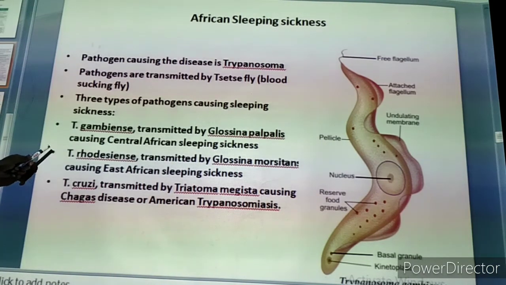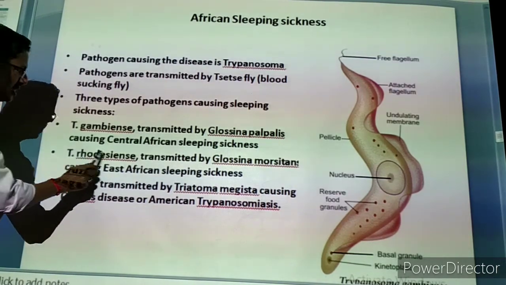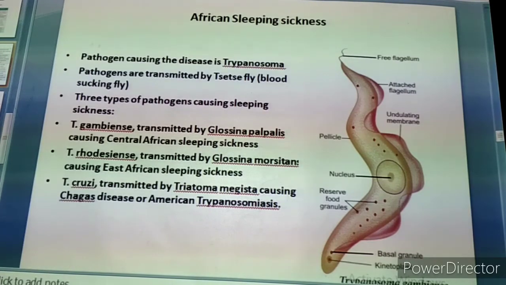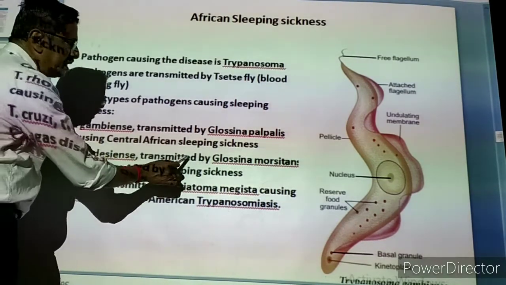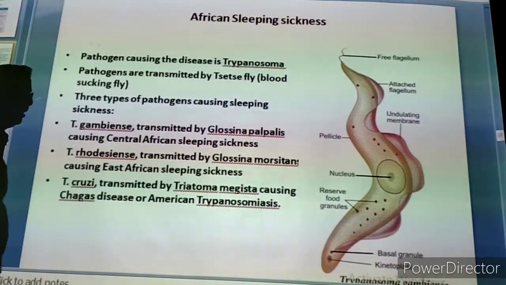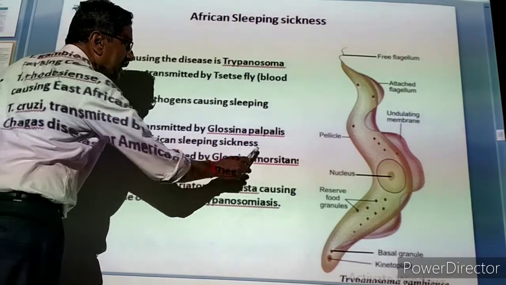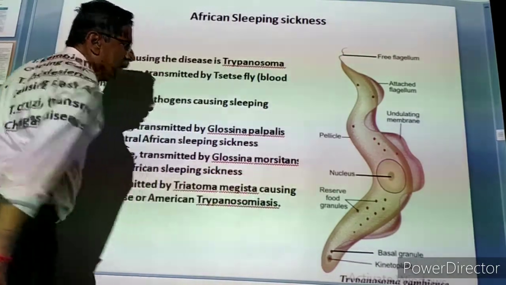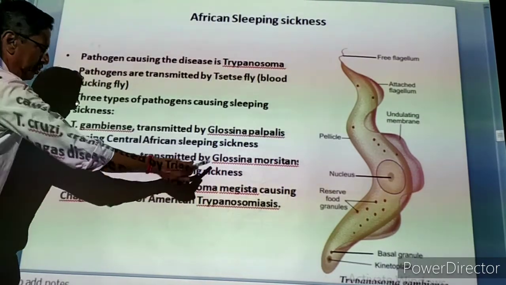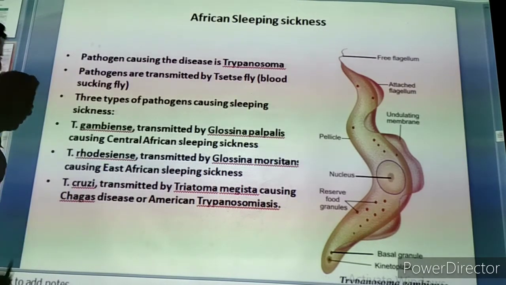The second type of Trypanosoma is Trypanosoma rhodesiense. It is transmitted by Glossina morsitans. The name of the tsetse fly is Glossina in the same way, but instead of palpalis, we have to say morsitans. It is causing Eastern African sleeping sickness. And the third one is Trypanosoma cruzi.